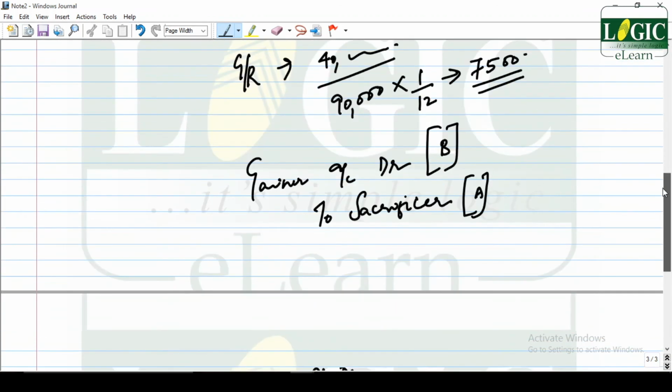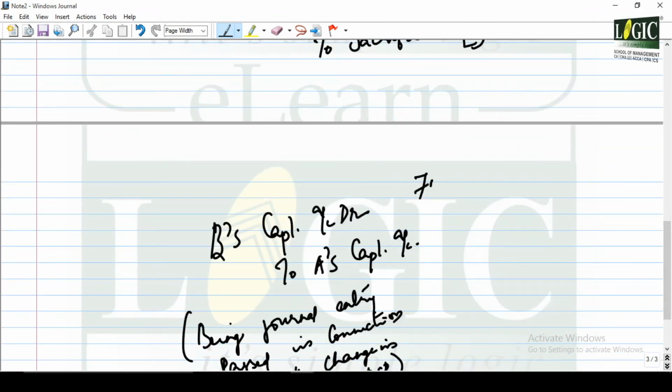Okay, how much is the figure? Figure is 7,500.